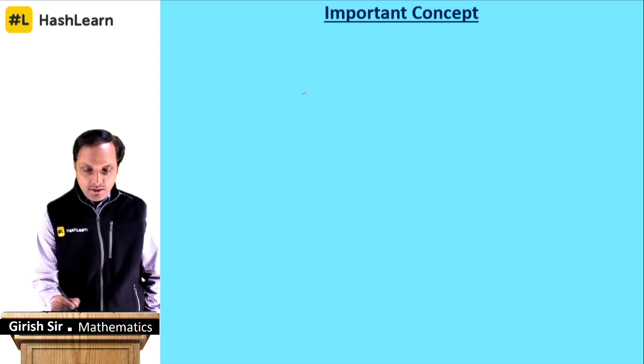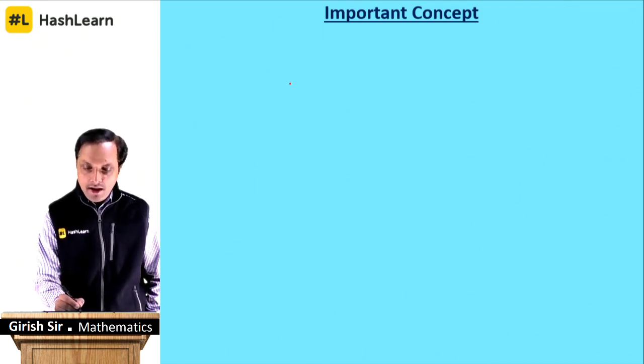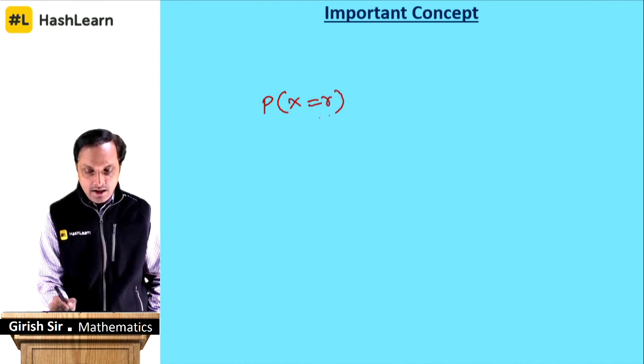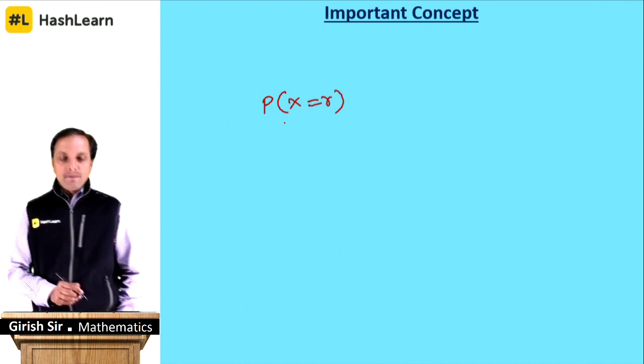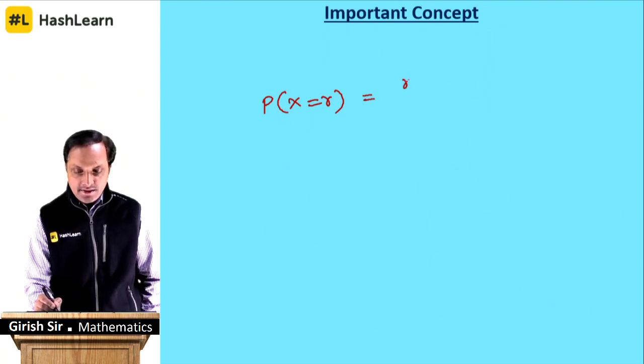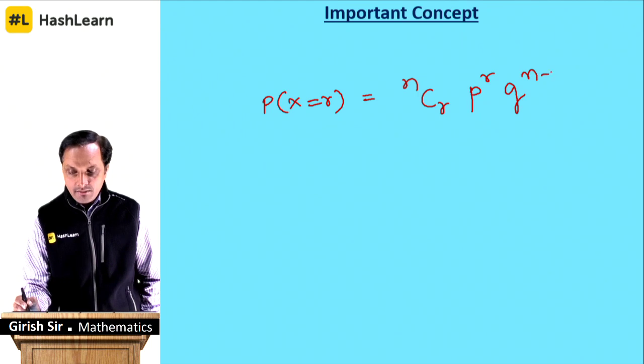Okay, so for binomial distribution, you have a very important formula: probability of x equal to r is given as nCr p power r q to the power n minus r.